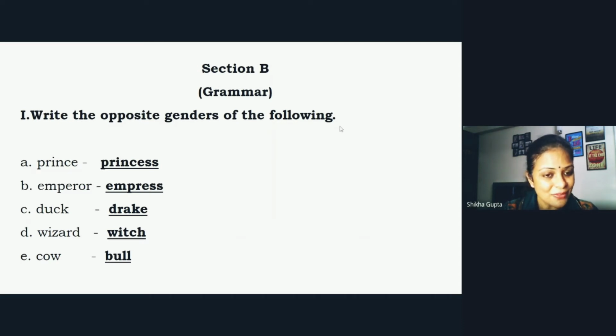Have you thought of the same answers? Yes. And children, one more thing you have to remember, that genders, you need to learn the spellings very nicely of both masculine and feminine gender. Because if your spellings will be wrong, your marks will be deducted. Okay. So be careful with the spellings and learn them nicely.